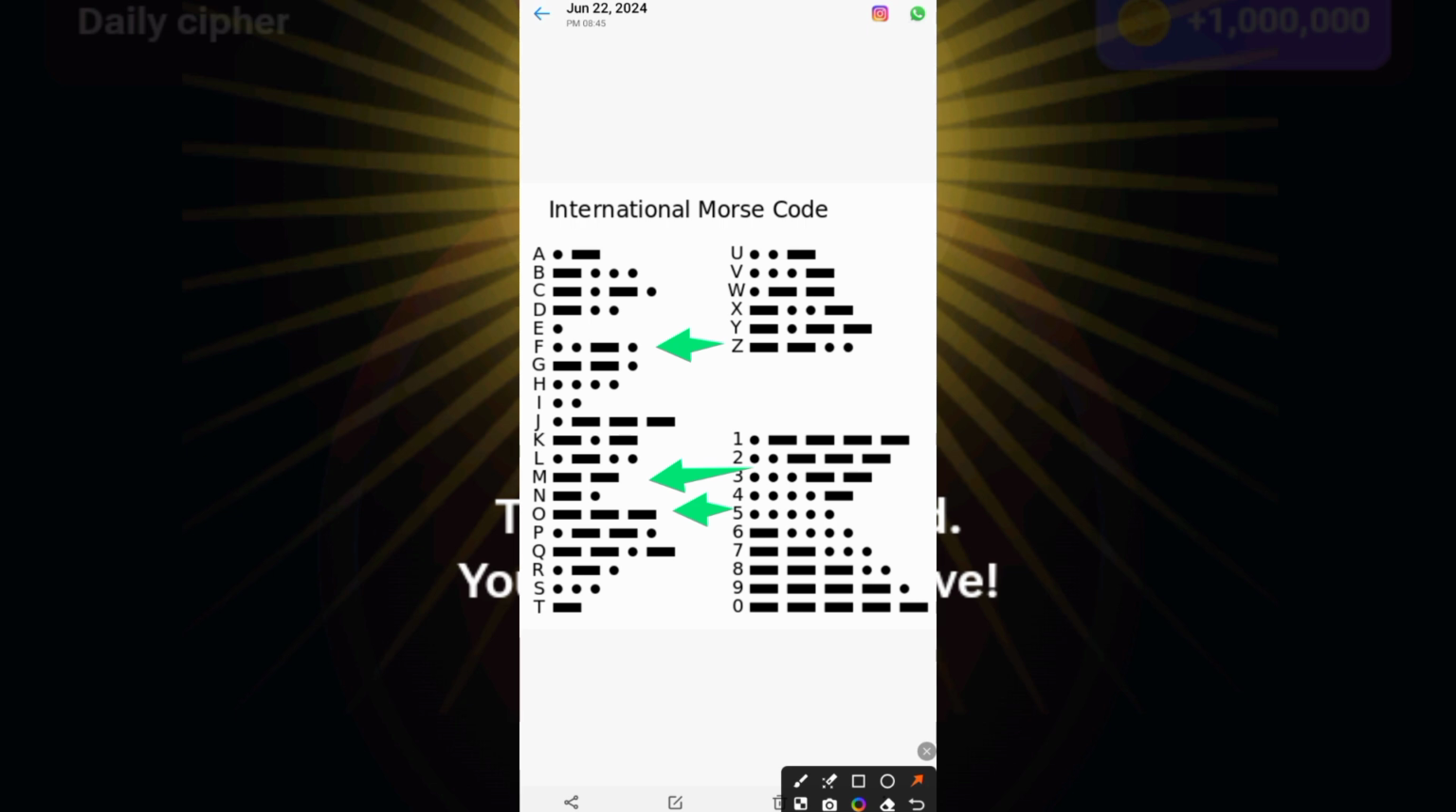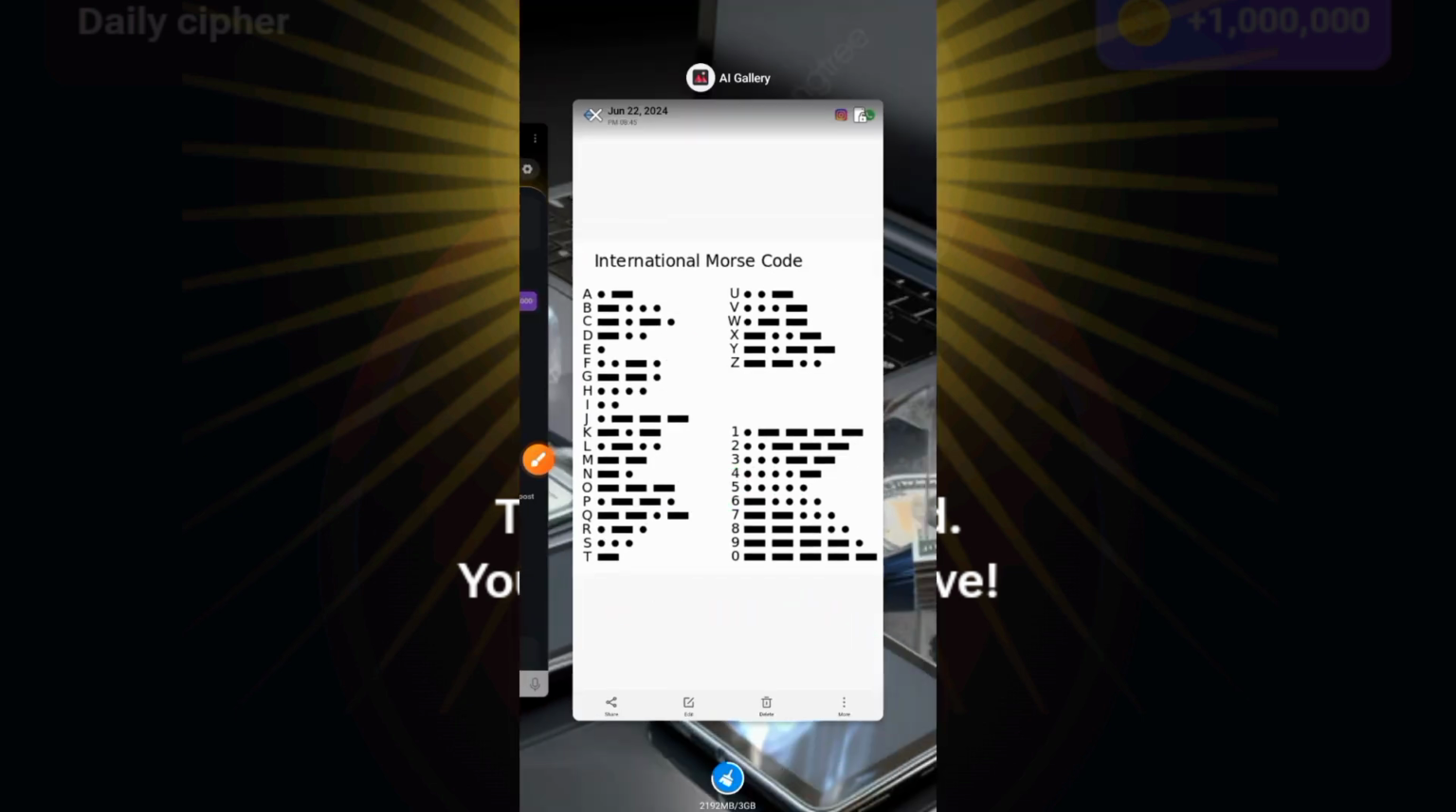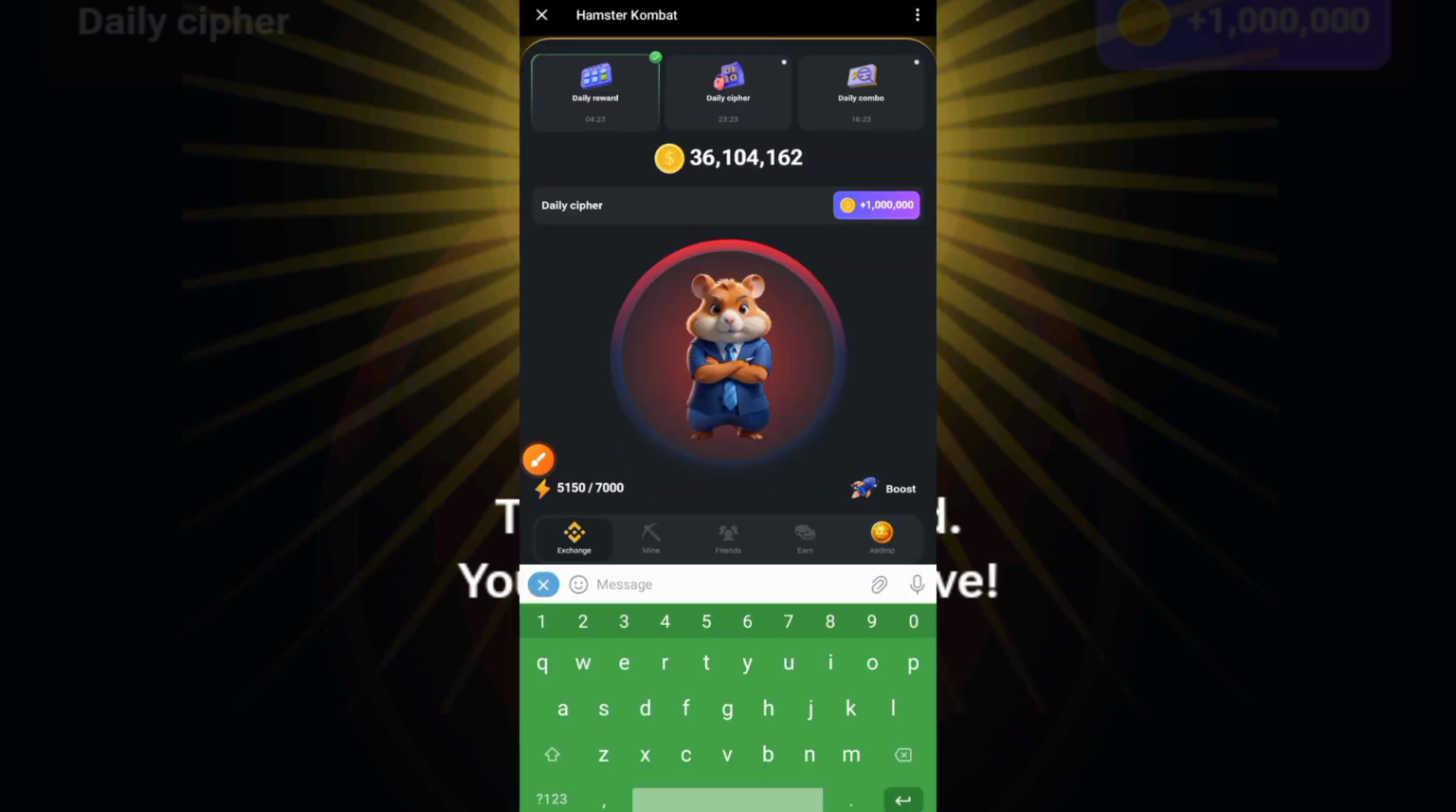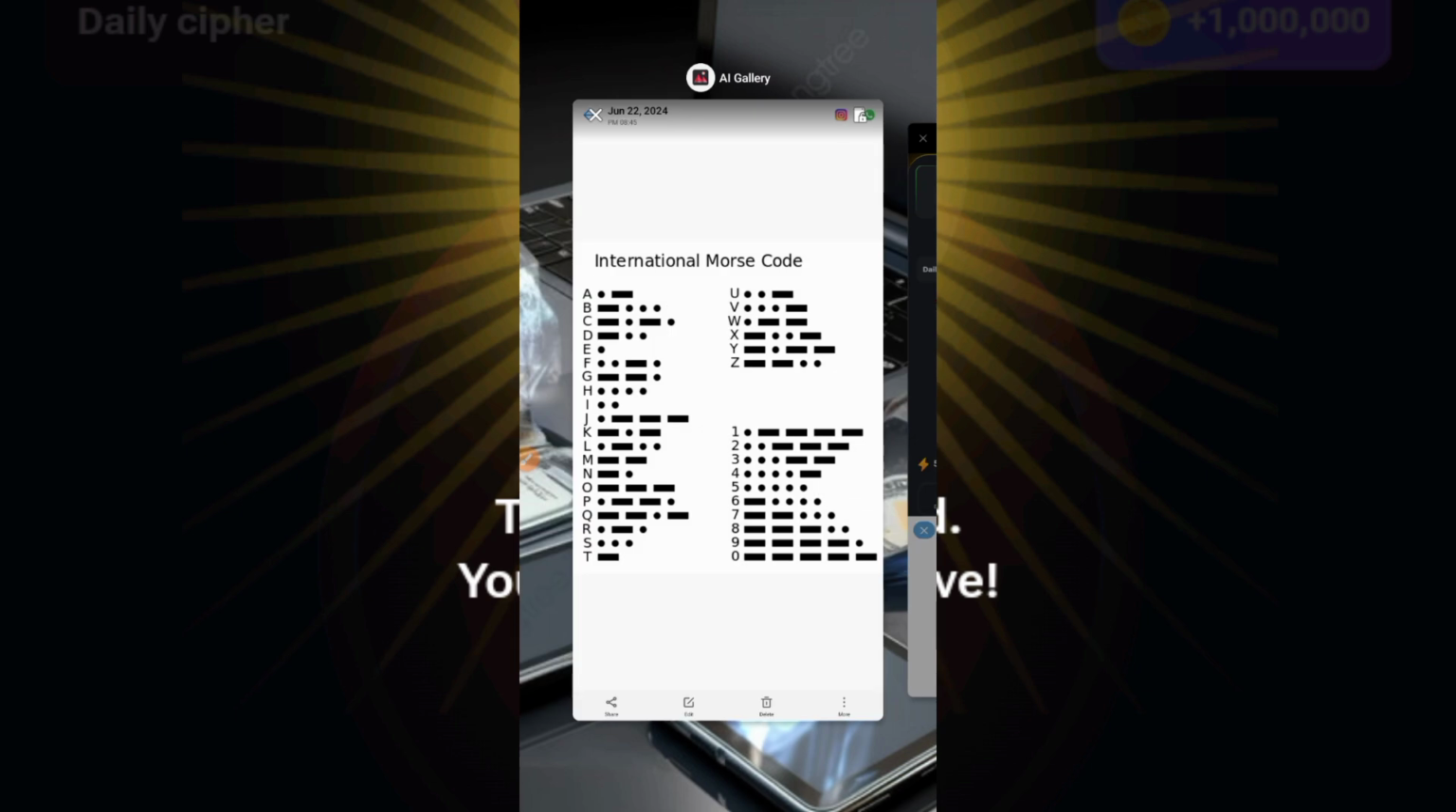So F represents two dots and a dash with one dot at the end. So 2 dots, dash, 1 dot. Let me cancel this thing. So 1, 2, dash and dot. So F has activated. So let's go back and enter O.